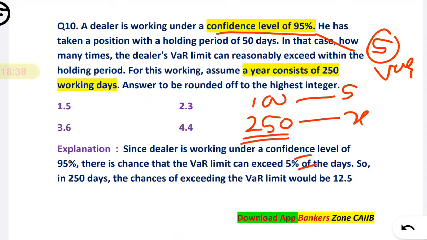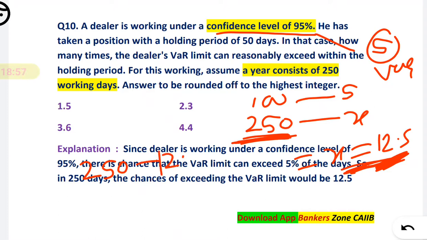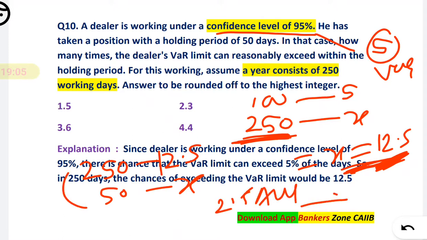Solving, you will get 12.5. That means in 250 days, on 12.5 days you will be crossing the VAR. So for 250 it is 12.5, and for 50 days we have to calculate. When you solve, it is just divided by 5, you will get 2.5. They are asking for rounding off, so 3 will be your answer.